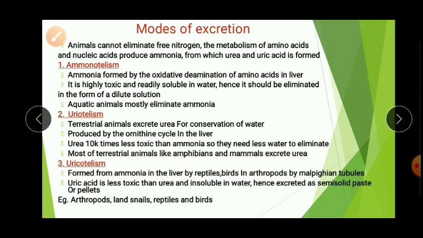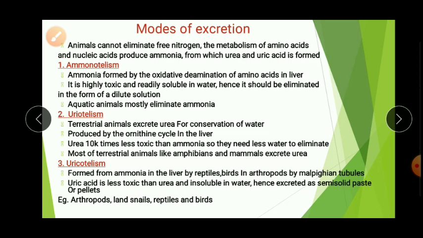Then what is uricotelism? Whatever ammonia is formed, it is converted into uric acid in some animals like reptiles, birds and arthropods. It is converted by the liver in reptiles and birds, and by Malpighian tubules in the arthropods. Uric acid is less toxic than urea and insoluble in water. So they excrete it as a semi-solid paste, or uric acid pellets. Examples are arthropods, land snails, reptiles and birds.